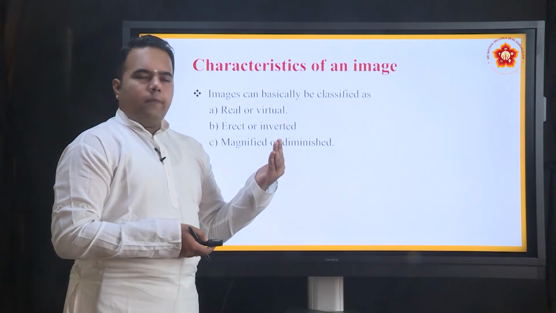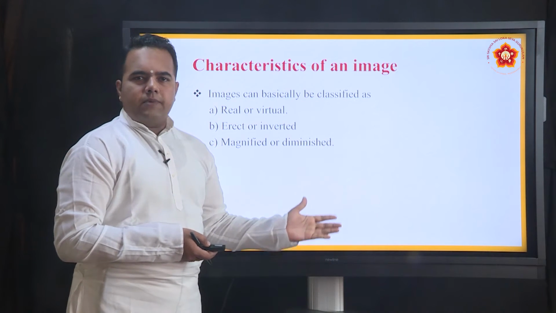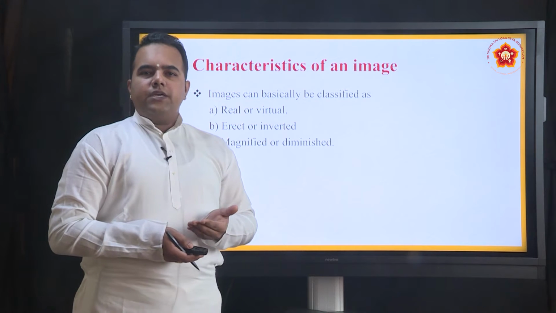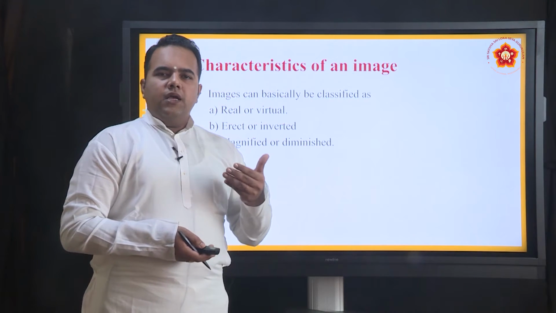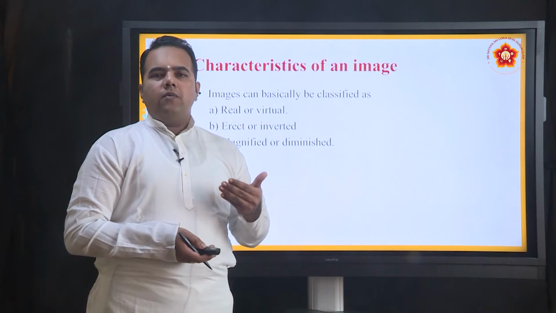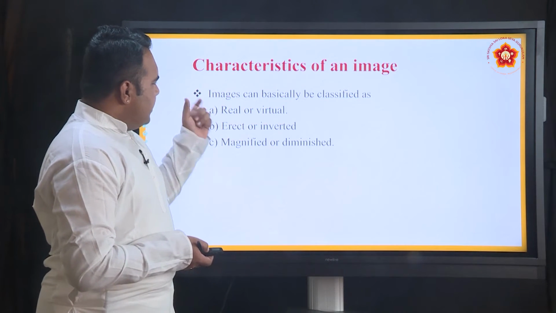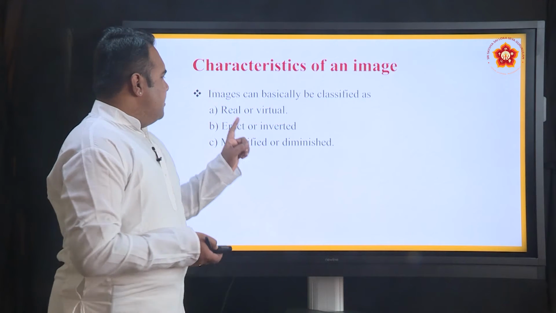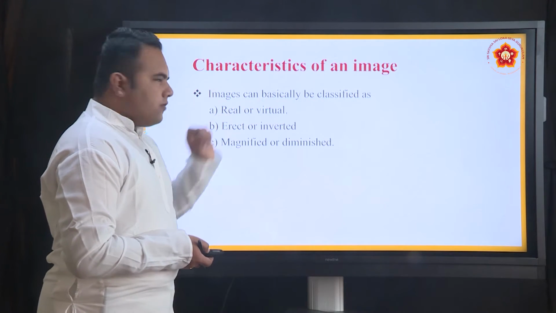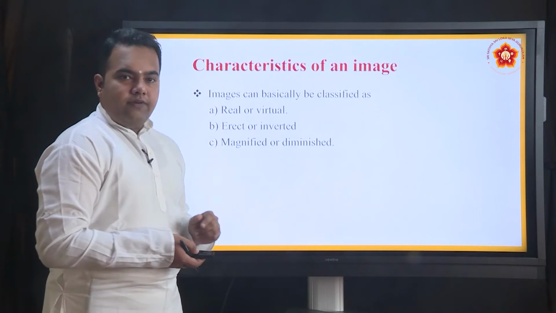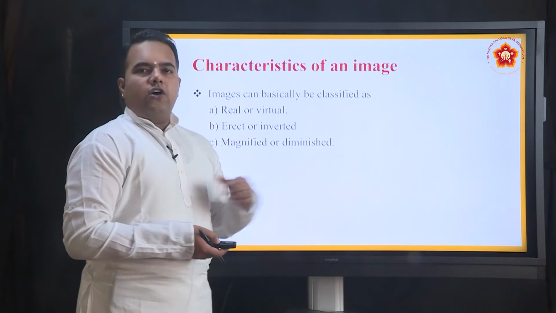Suppose an image is formed by a plane mirror, we have seen what happens. Now as we go further, we will be discussing image formation by spherical mirrors, that is, images that are formed in a concave mirror as well as a convex mirror. For each image that is formed, we will have to tell whether the image is real or virtual, which we will be seeing now, whether the image is erect or inverted, whether it is magnified or diminished.